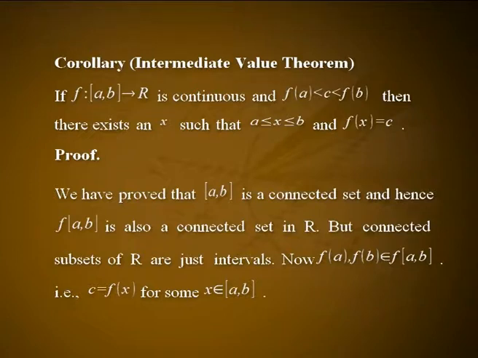We have proved that the closed interval [a, b] is a connected set and hence f of [a, b] is also a connected set in R. But connected subsets of R are just intervals. Now, f of a and f of b belong to f of [a, b], that is c is equal to f of x for some x belonging to the closed interval [a, b].